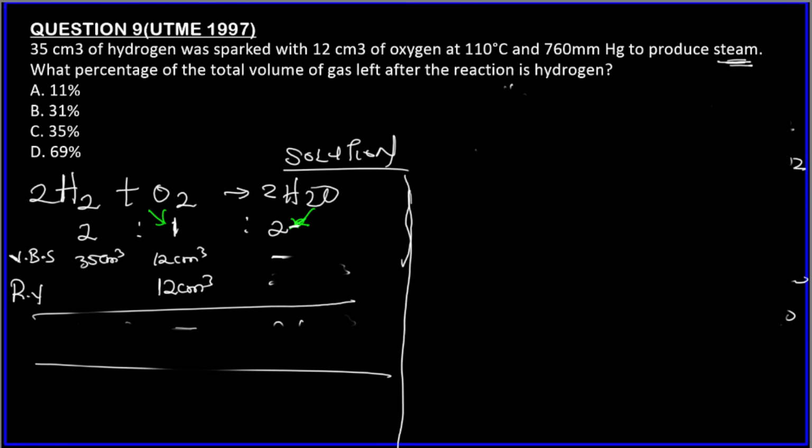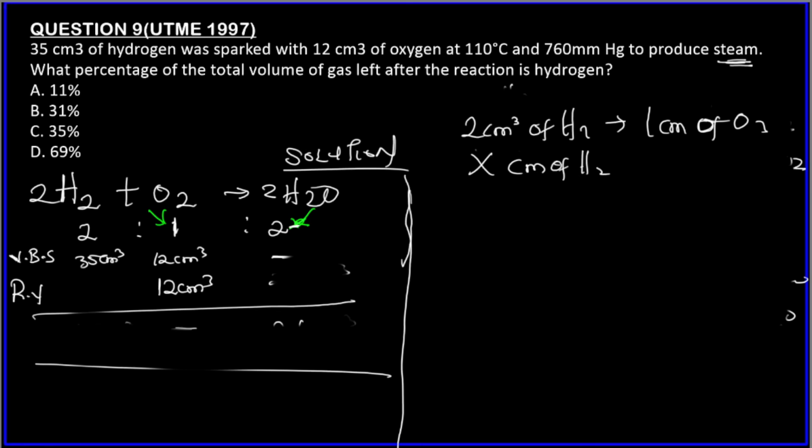So we need to look for the volume of hydrogen gas that will react with 12 out of this 35. So we say 2 centimeter cube of hydrogen gas reacts with 1 centimeter cube of oxygen gas. So how many centimeter cube of hydrogen gas will react with 12 centimeter cube, not 8, of oxygen gas? So x times 1 is x, 12 times 2 is 24. So we have 24 centimeter cube of hydrogen gas that will react with this. So the reacting volume is 24 centimeter cube.